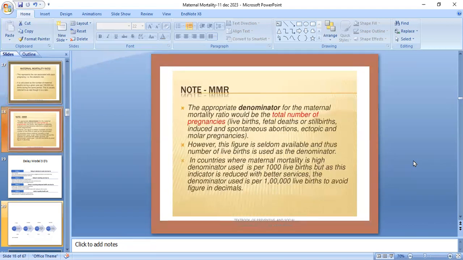The appropriate denominator of the maternal mortality ratio would be the total number of pregnancies: live births, fetal deaths, stillbirths, induced and spontaneous abortions, ectopic and molar pregnancies. However, this figure is seldom available, and thus the number of live births is used as the denominator. In countries where maternal mortality is high, the denominator used is per thousand live births, but as this indicator is reduced, the denominator used is per 100,000 live births to avoid figures with decimals.